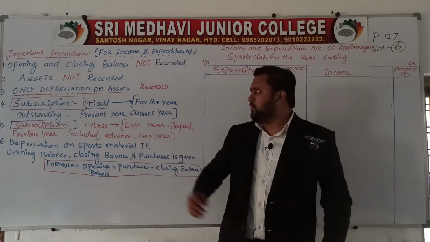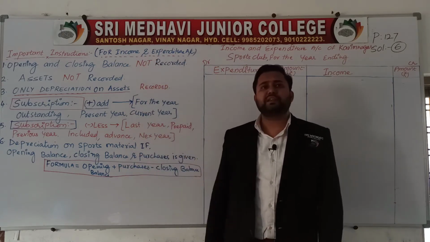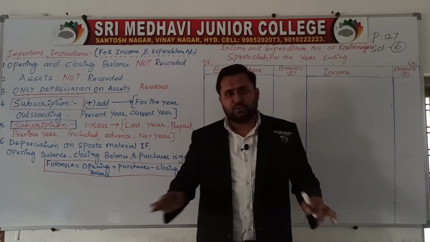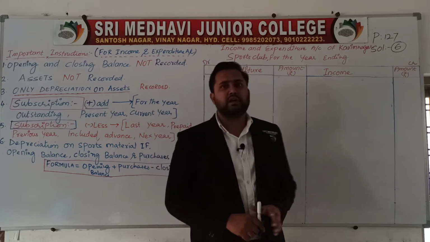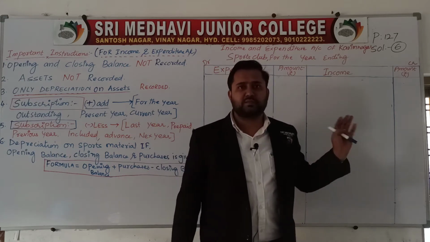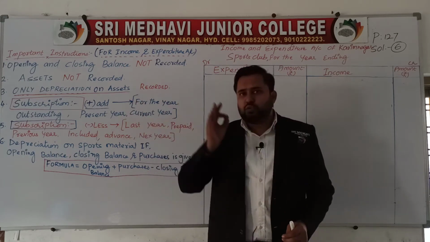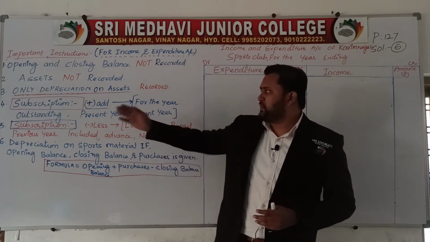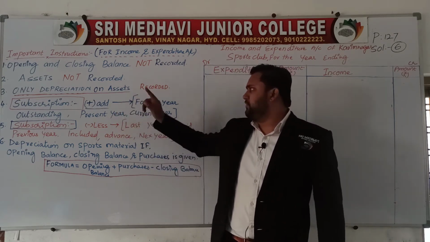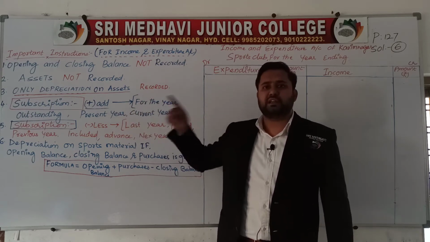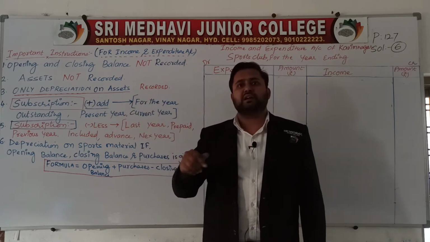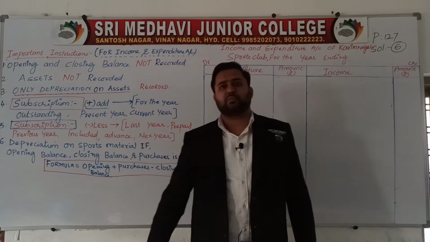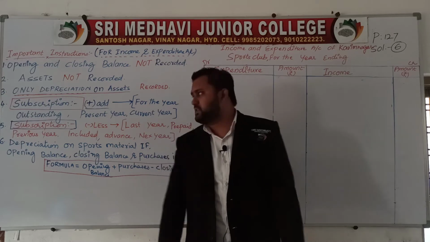Before solving the problem, we have to keep in mind all these instructions. Opening balance and closing balance are not going to be recorded in income and expenditure account. Assets are not recorded. Of depreciation, only depreciation on assets is recorded. Subscription, if it is for the current year, present year, outstanding is recorded. Previous year, last year, is included. Advance, next year or prepaid is going to be minus.